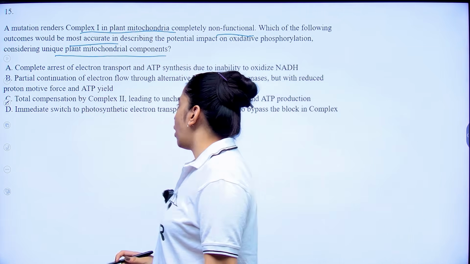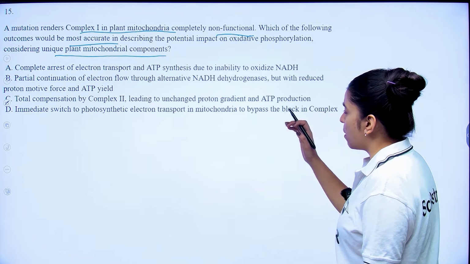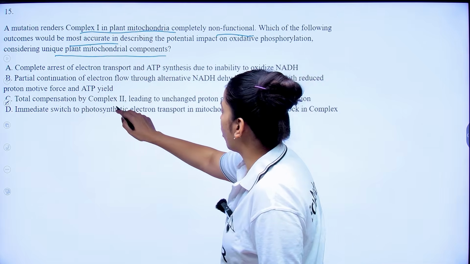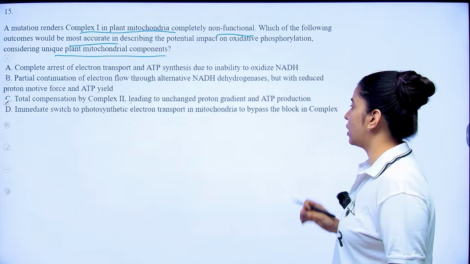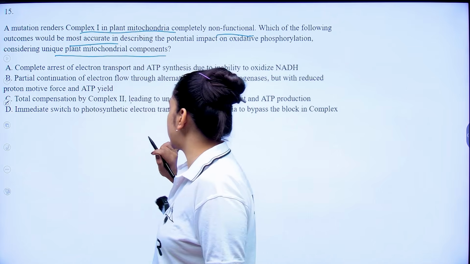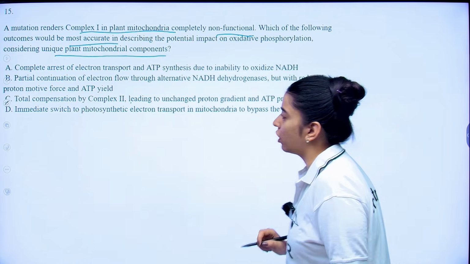Then, partial continuation of electron flow through your alternative NADH dehydrogenases, but with reduced proton motive force and ATP yield. Then, total compensation by complex 2 leading to unchanged proton gradient and ATP production, and the last is immediate switch to photosynthetic electron transport in mitochondria to bypass the block in your complex 1.